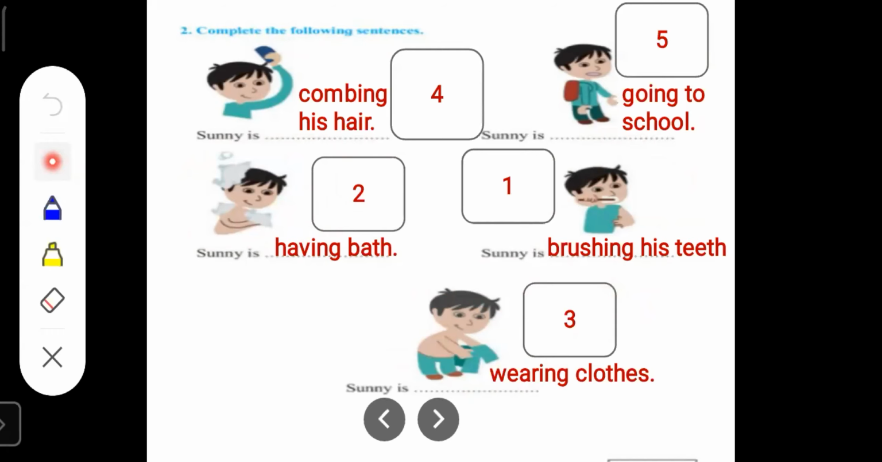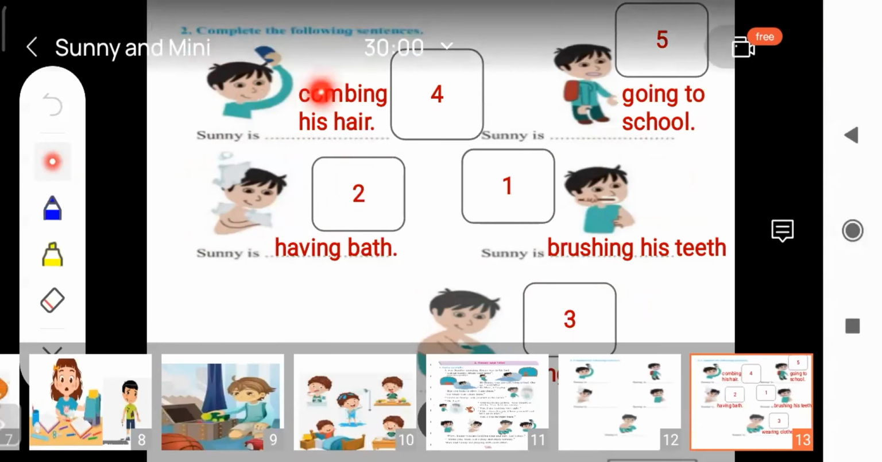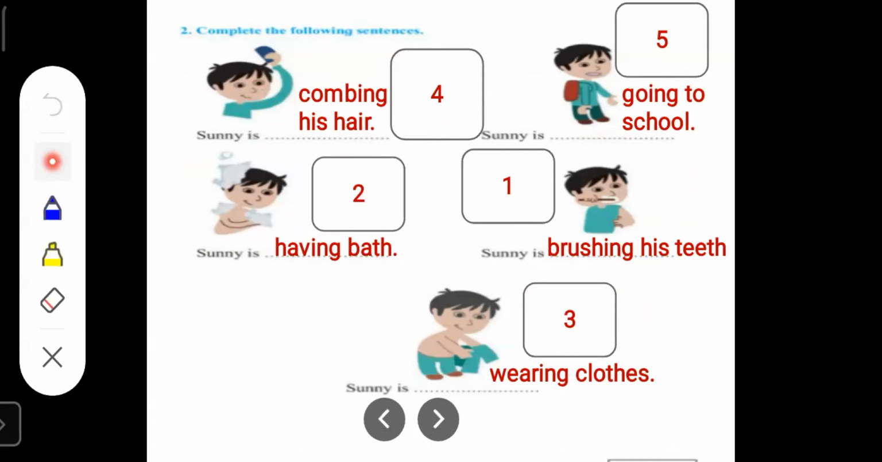Then Sunny is combing his hair. You can see here Sunny is combing his hair. This should be action number 4. And in the last, this action you can see Sunny is going to school. This should be action number 5. Children, you have to fill in the blank in this way, okay?